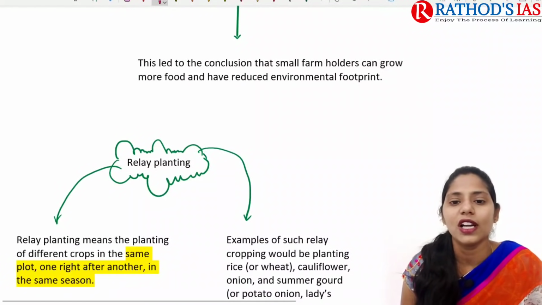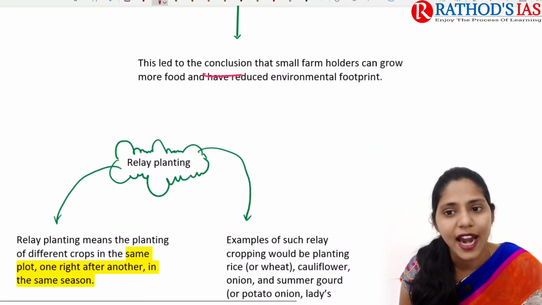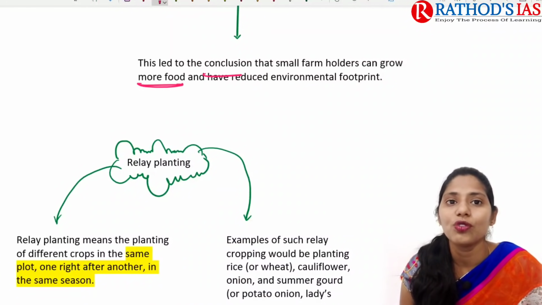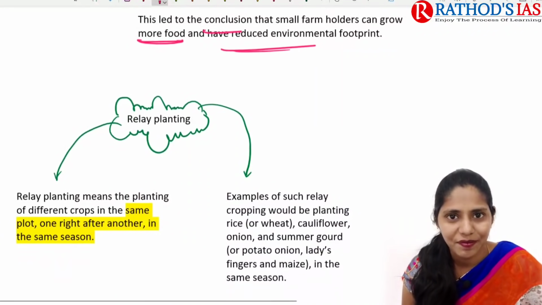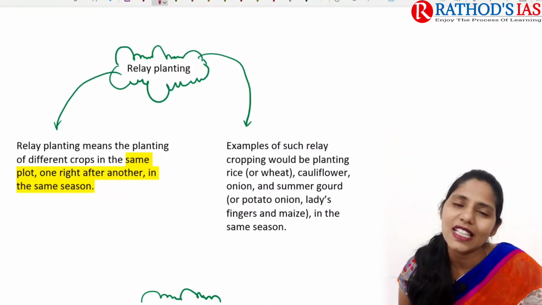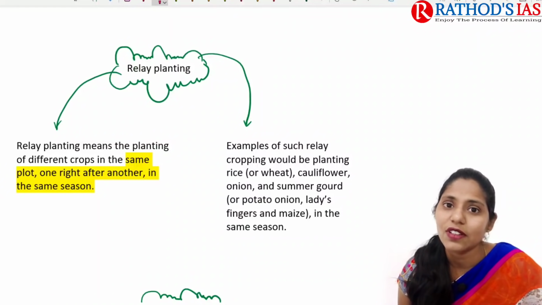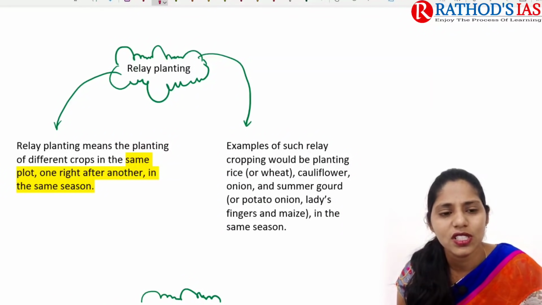So this led to the conclusion that small farm landholders can grow more food, and they will also have a reduced environmental footprint. So if we are talking about these 4 important things, relay planting, strip planting, no-till, and soil mulching, now let us try to see some details.